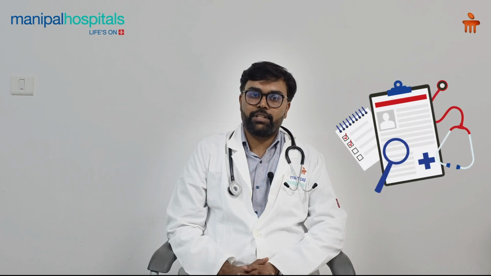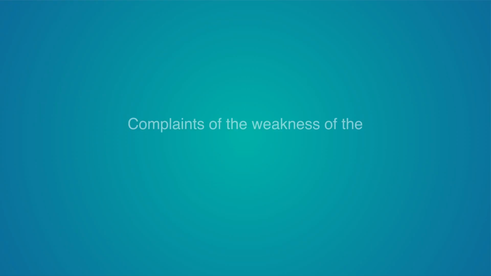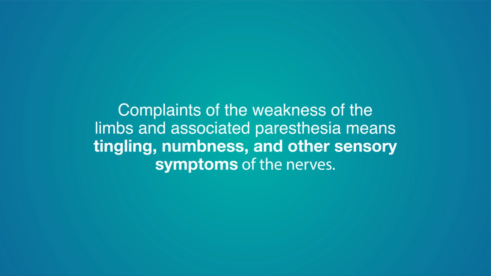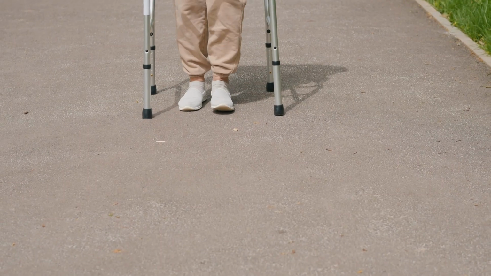So, how do we diagnose Guillain-Barré syndrome? The most important thing in diagnosis is to take a proper clinical history and clinical examination. As I already mentioned, most patients present with complaints of weakness of the limbs associated with paresthesia, meaning tingling, numbness and other sensory symptoms of the nerves. If they progressively involve the lower limbs and then the upper limbs, there are some variants of Guillain-Barré syndrome where they can involve only the facial muscles, or only the lower limbs, and in some variants they may only have imbalance while walking.